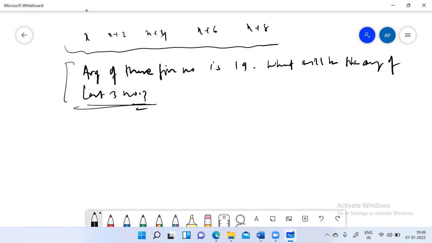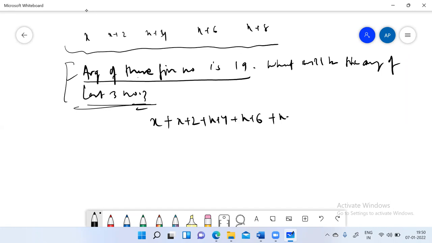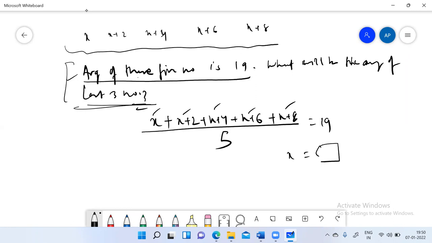If you had not attended the lecture, you would be thinking in a way like, let's take the data of the first sentence, which says that the average of these 5 numbers is 19. The very methodical way to calculate the average is (x + 2 + x + 4 + x + 6 + x + 8) divided by 5, because there are 5 observations. This is 19, and this way you will find the value of x, whatever it will be, and then you will make the last 3. Because the question is asking what will be the average of the last 3 observations or last 3 numbers.